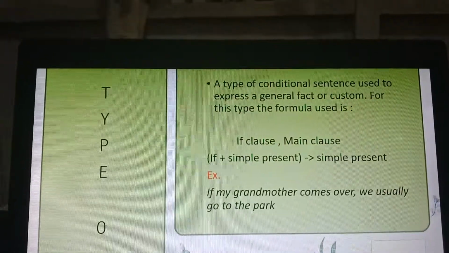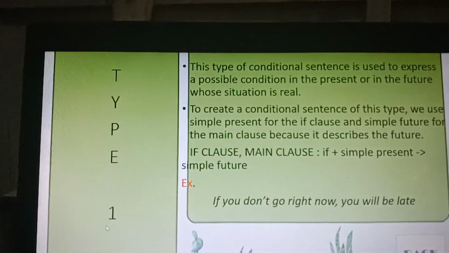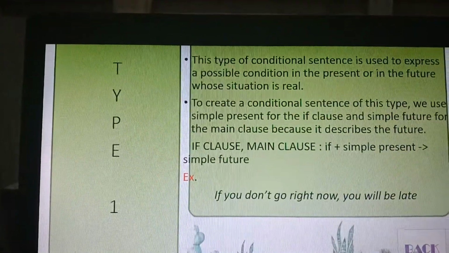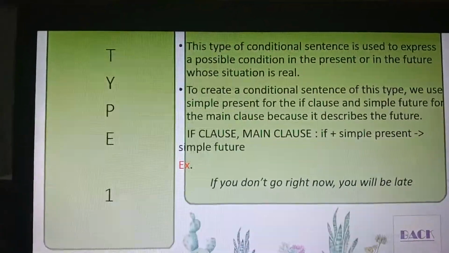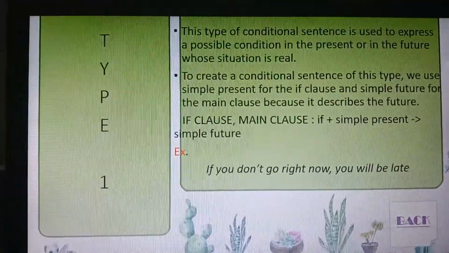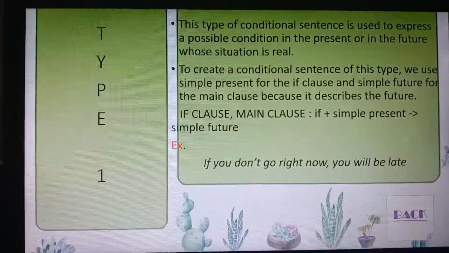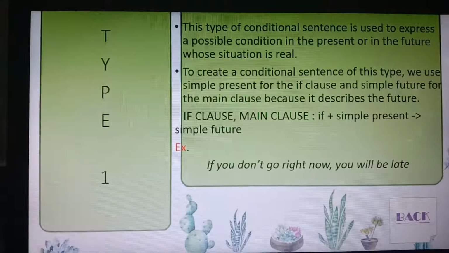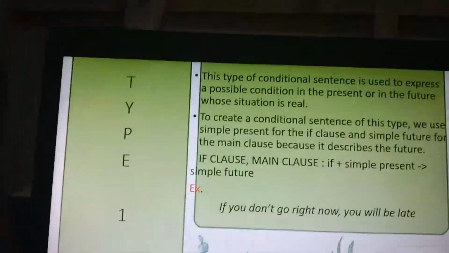Then we take a look at type 1. This type of conditional sentence is used to express a possible condition in the present or in the future whose situation is real. We use simple present for the if clause and simple future for the main clause, because it describes the future. For example, if you don't go right now, you will be late.